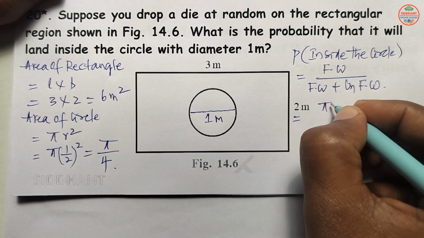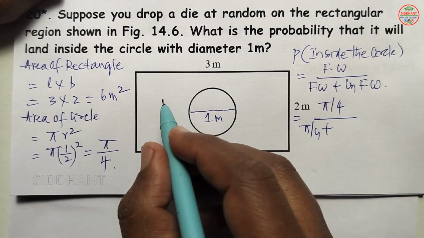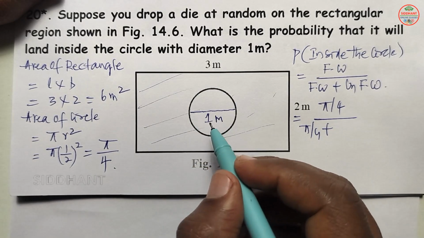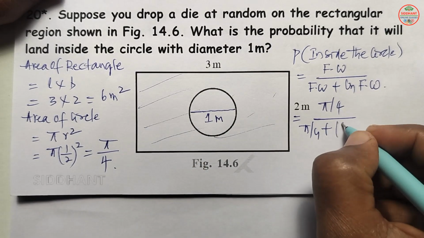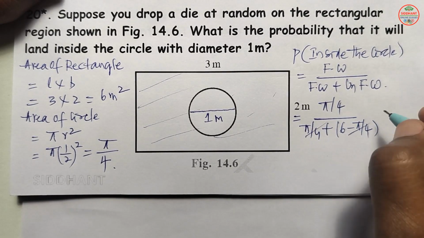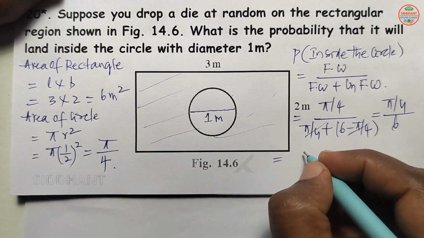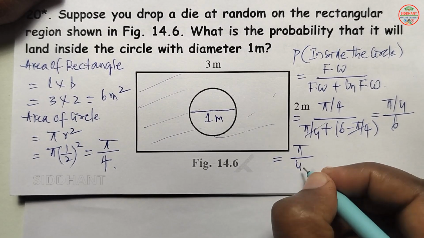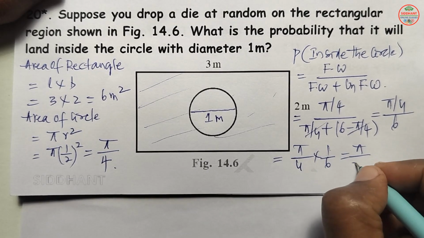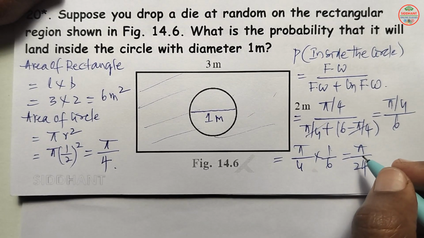So pi by 4 by favorable ways pi by 4 plus unfavorable ways, meaning this part, that is the rectangle minus the area of the circle, 6 minus pi by 4. So here pi by 4 cancels, and we get pi by 4 by 6. That is equal to pi by 4 into 1 by 6, which is pi by 24. So this is the probability that the die lands inside the circle.